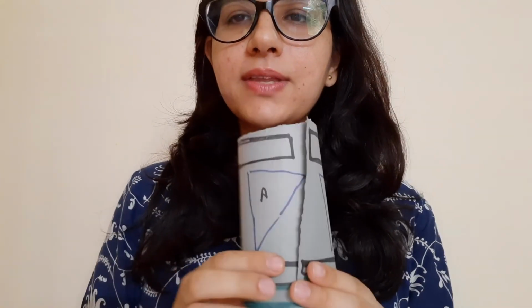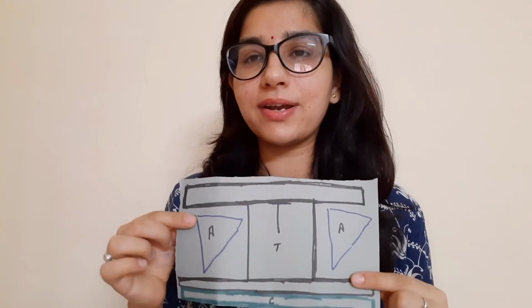Now the left ones are the two smallest, and they are at the back. At the back, as you can see, these two triangular structures are your arytenoid cartilages, two in number. This is the best way to understand, and you can also make it like this whenever you are in confusion.